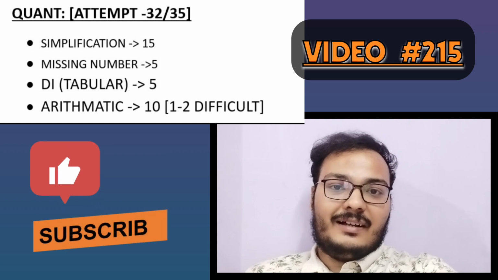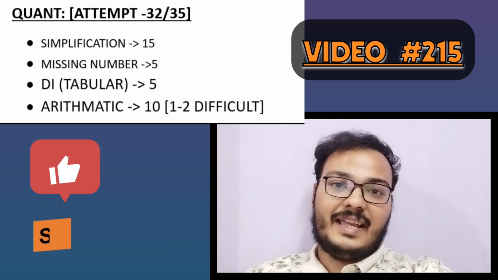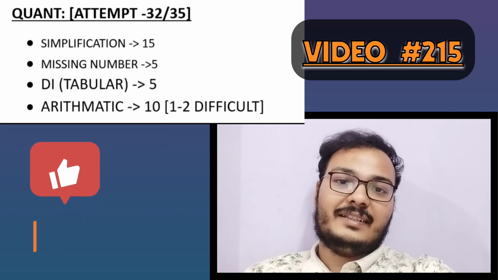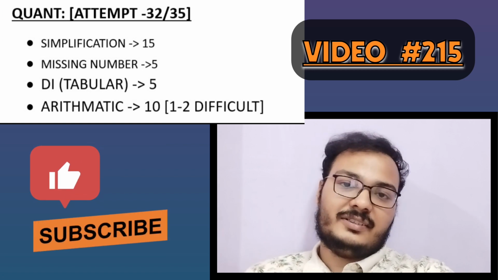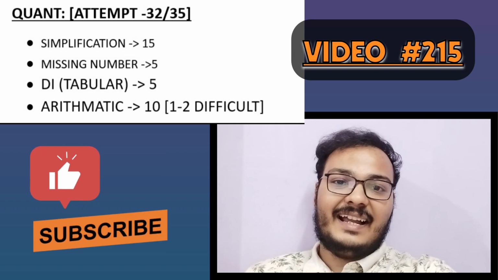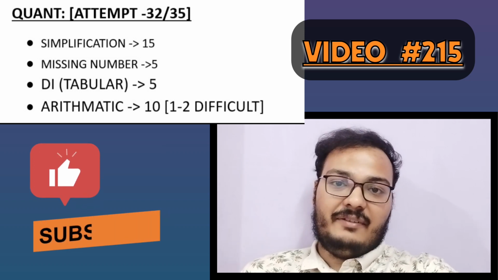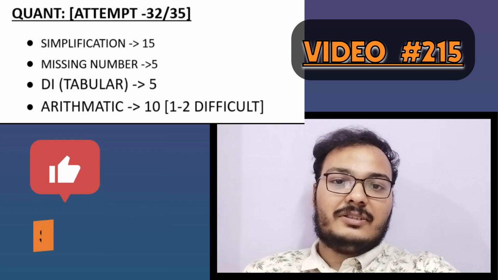Next was DI, a set of 5 questions. The DI was table based, a 3 cross 3 table. It was something about selling, with 3 days of the week and 3 items A, B, C given. The DI was also easy.